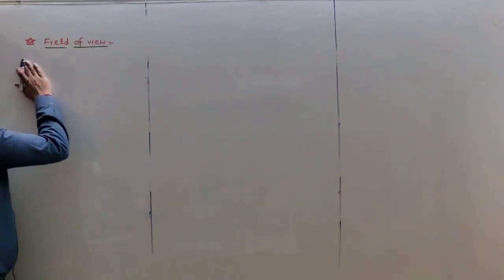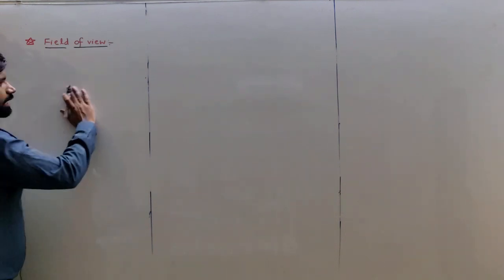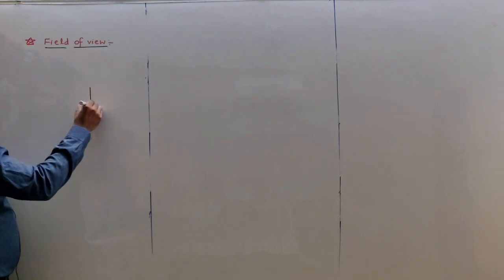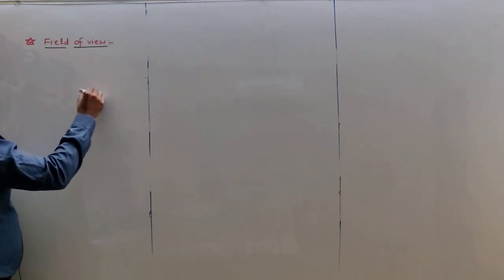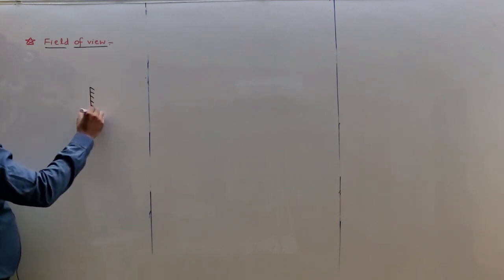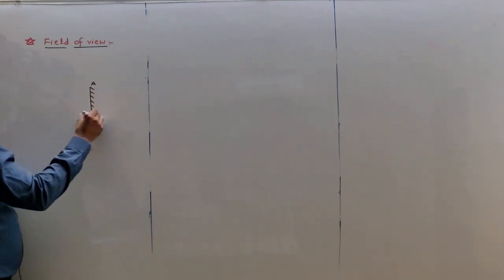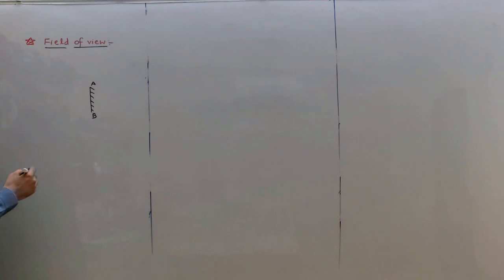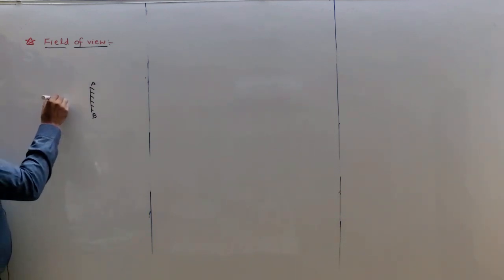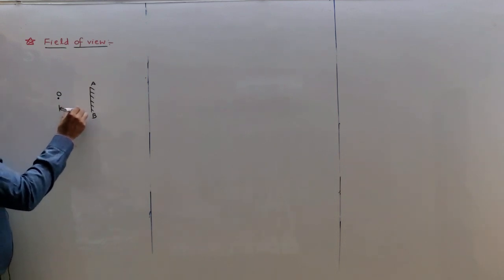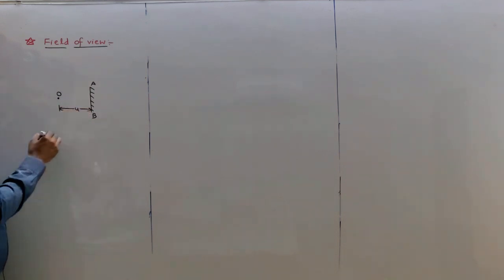It can be elaborated as follows: suppose a mirror named AB, and an object O is at a distance U from the mirror.